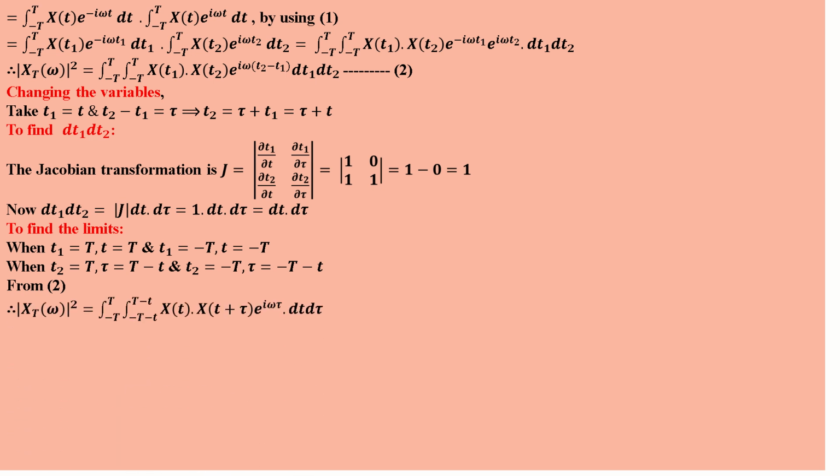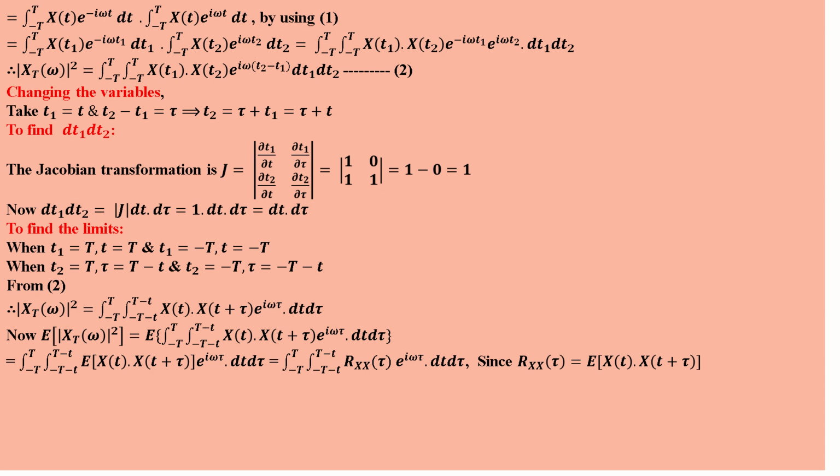So from 2, using the change of variable technique, X_T(ω) squared is equal to the integral from minus T to T, the integral from minus T minus t to T minus t, of x(t plus τ) e^(iωτ) dt dτ. We have changed every variable. Now the expected value of the modulus of X_T(ω) squared; we take expectation on both sides. Taking the expectation inside the integral without loss of generality, we get the double integral of the expected value of x(t plus τ) e^(iωτ) dt dτ.